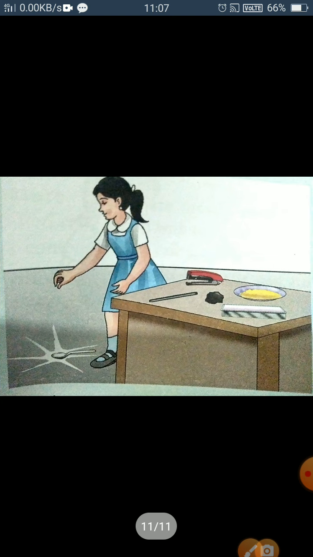Another property is sonority. Sonority means metals make a ringing sound when struck. When your spoon suddenly falls down, you hear a sound. Whereas on the other hand, non-metals do not make a ringing sound when struck. They are non-sonorous.